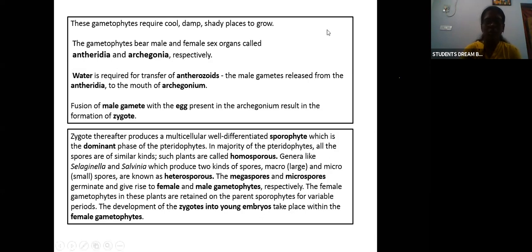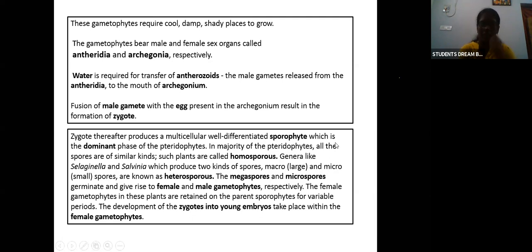To continue, these gametophytes bear male and female sex organs, the antheridia and archegonia. Similarly, water is required for fertilization, for the transfer of antherozoids, the male gametes released from the antheridia to the mouth of the archegonia. Then fusion occurs, resulting in the formation of a zygote. The zygote produces a multicellular, well-differentiated sporophyte. This sporophyte is the dominant phase of the pteridophyte.